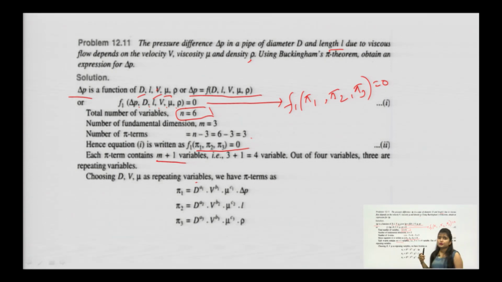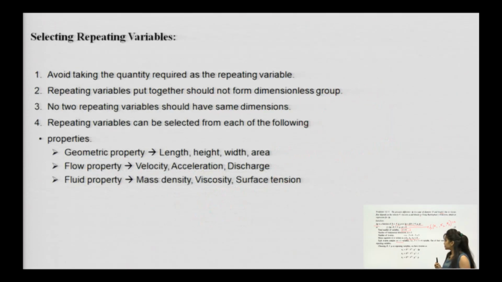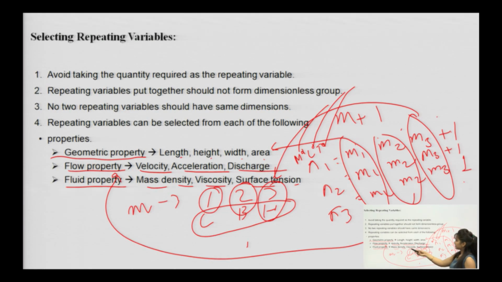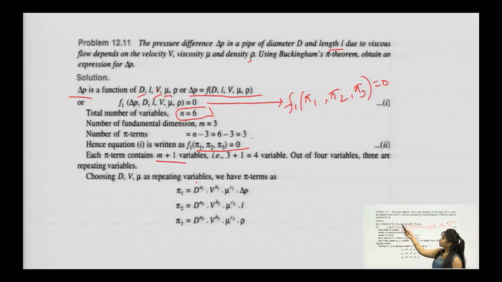Coming to fluid property, the third variable should be a fluid property: mass, density, viscosity, surface tension. Here you can take either viscosity or density, whatever can be there. Once you have taken viscosity, the rest, the plus 1 variables you are left with, are delta P, L and rho. You substitute them one by one; there is no hard and fast rule for which one to keep as the plus 1 variable. This is how you get pi 1, pi 2, pi 3.